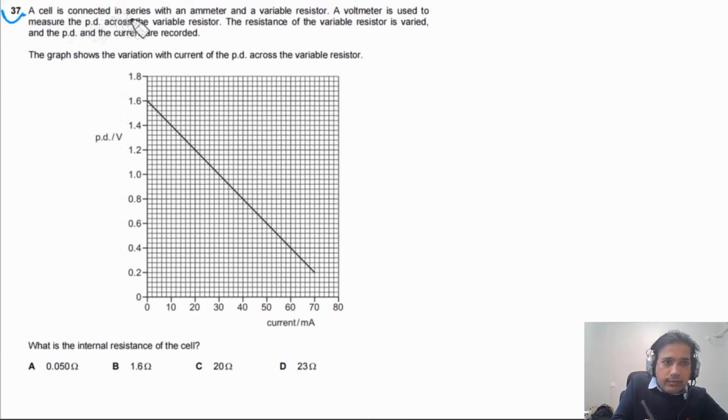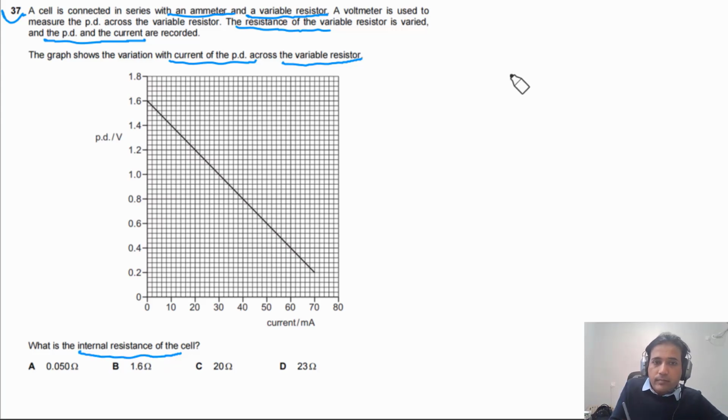Question 37 says a cell is connected in series with an ammeter and a variable resistor. A voltmeter is used to measure the PD across the variable resistor. The resistance of the variable resistor is varied and the PD and the current are recorded. The graph shows the variation with current of the PD across the variable resistor. What is the internal resistance of the cell? And so it is given to us.